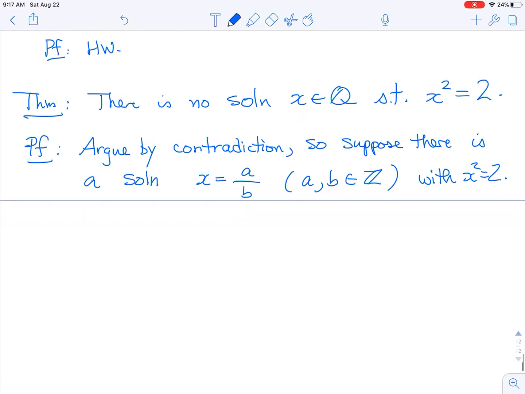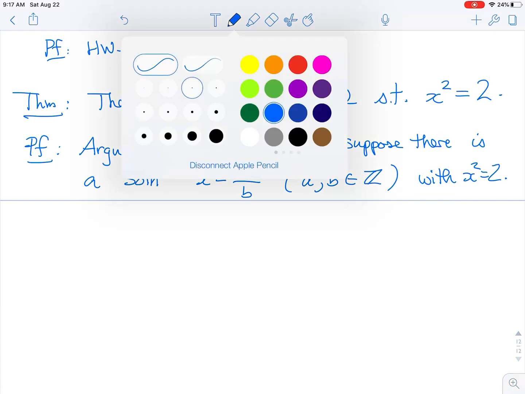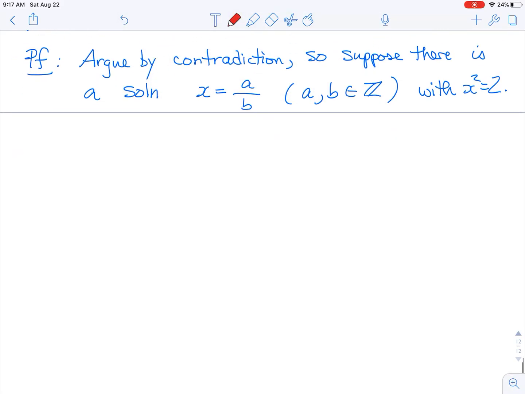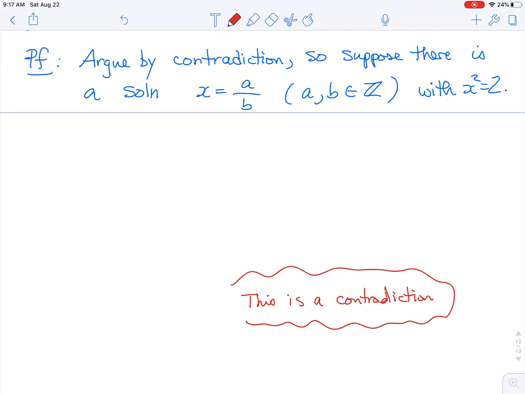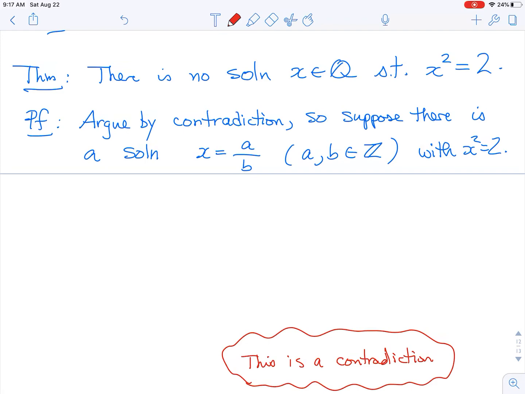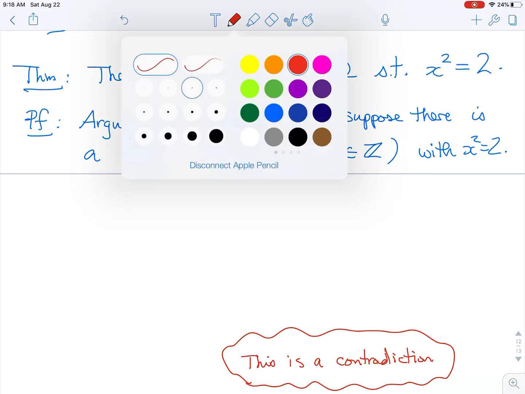Right? So we're going to assume that we have a solution to this problem with a rational number. And at some point in our proof, I'll put it down here, this is a contradiction. We're going to be looking for a contradiction. And so I'll put this kind of lightning bolt thing down here. We don't know where it's going to happen. We hope it happens. But we're going to see that somewhere in the proof, there's going to be a contradiction. Because obviously, if we're trying to show there is no solution, and we assume that there is, then that can't possibly be consistent. Right?